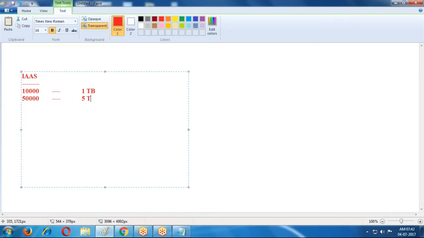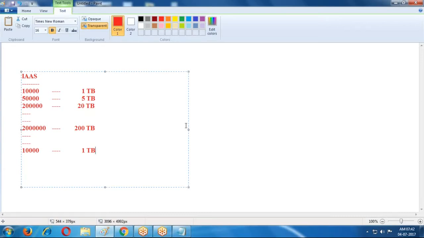Just like internet. If my customers are 2 lakhs, then I change my plan from 5 terabytes to 20 terabytes, and I pay only for that. If my customers increase to 20 lakhs, I change my plan to 200 terabytes. Someone is providing these services, and I use them happily on the pay and use model. If my customers go down to only 10,000, I change my plan from 200 terabytes to 1 terabyte. This is based on the requirement.